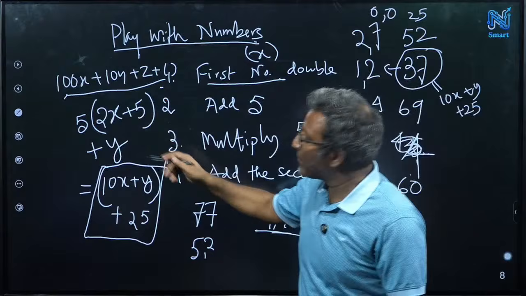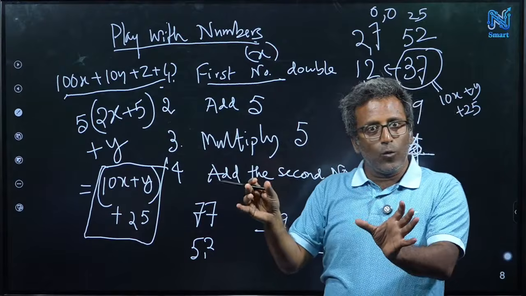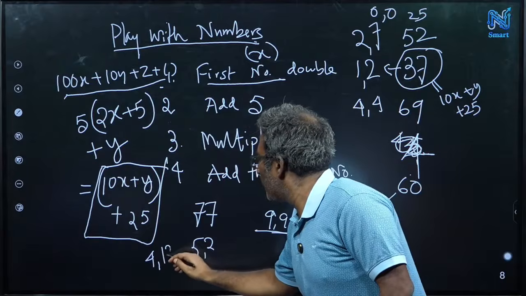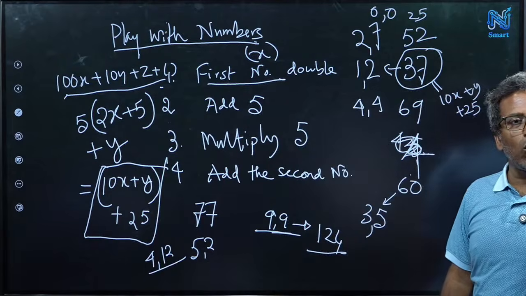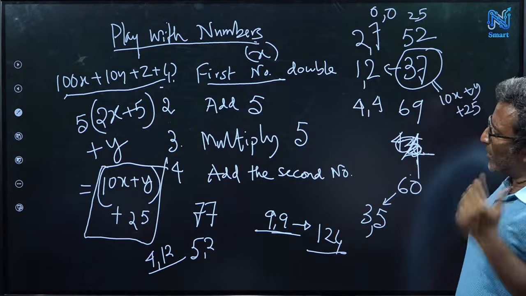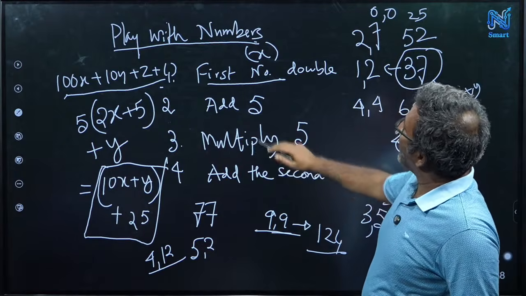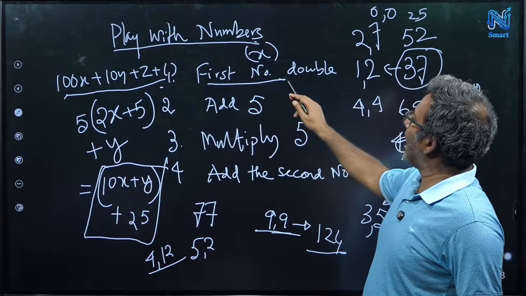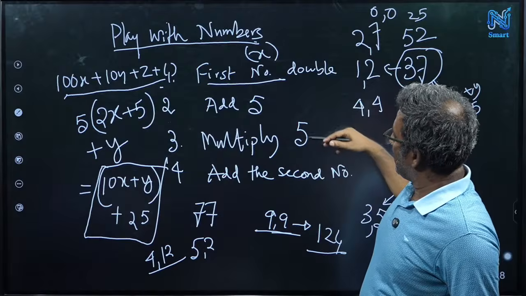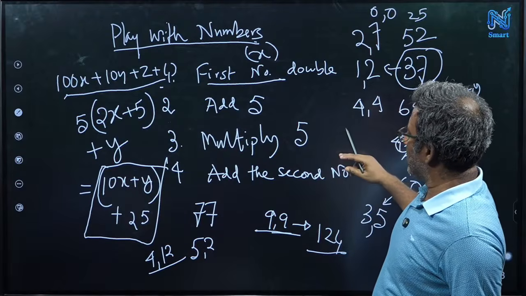Because when you write something as 10x plus y, what did I actually think? I thought actually 4 and 12. Probably you missed the statement that you think between 0 and 9. I thought, okay, 4 and 12. What I did, I started with 4. I double it, 8, plus 5, 13. 65. No, sorry, 4 and 12 is not working.